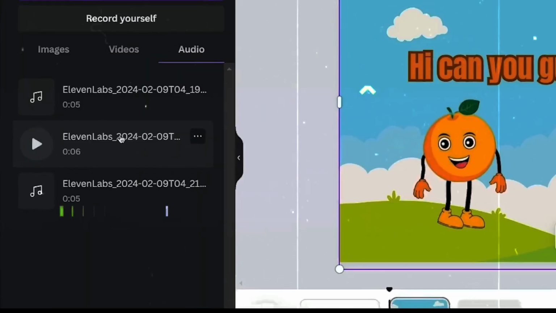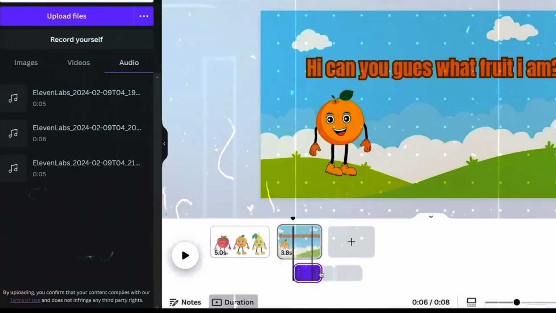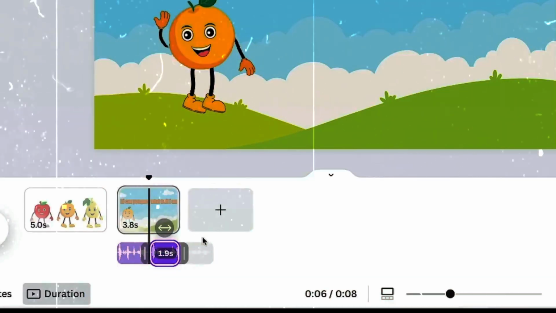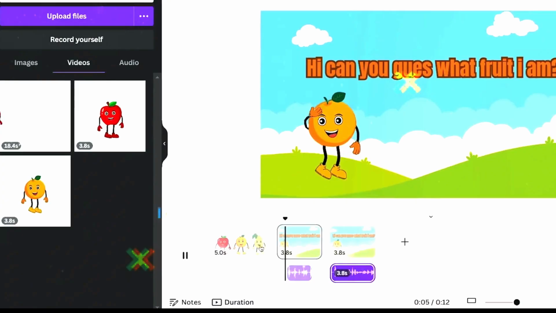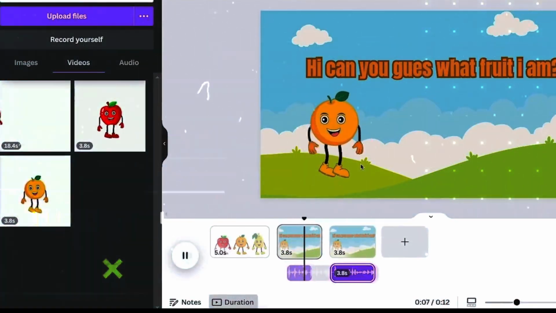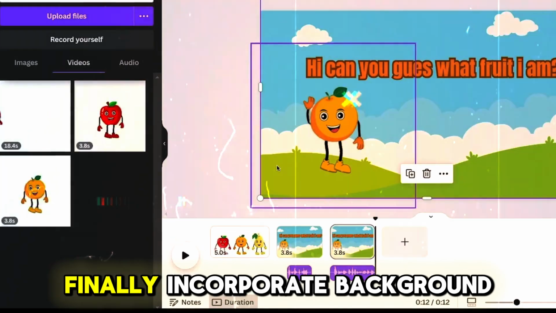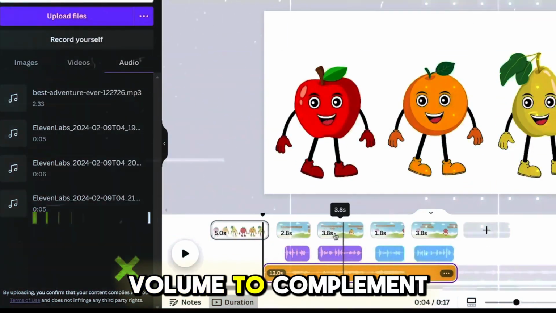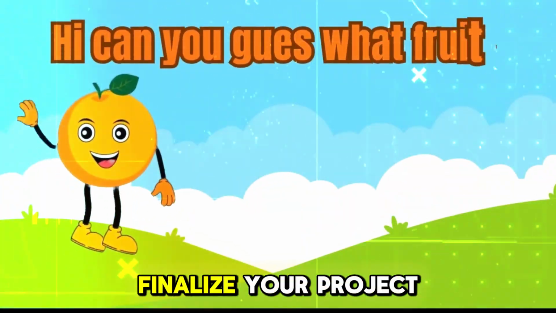Upload your voiceovers into Canva, then adjust the timing of the audio tracks to sync perfectly with the animations. If needed, split the audio into segments to fit different parts of your video. Duplicate pages for additional scenes, making necessary changes to characters and movements, and update the text and audio accordingly. Finally, incorporate background music from Pixabay, adjust the music's volume to complement the voiceovers and animations, and make any additional edits to finalize your project.